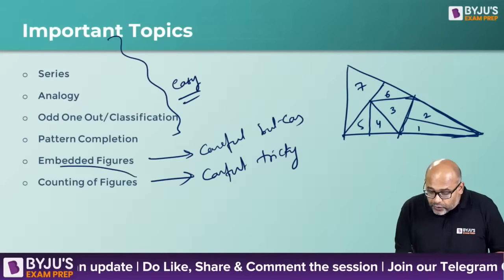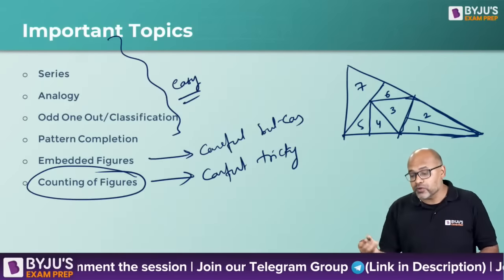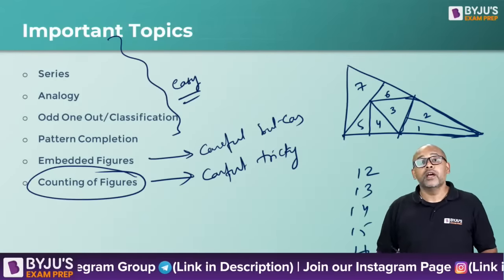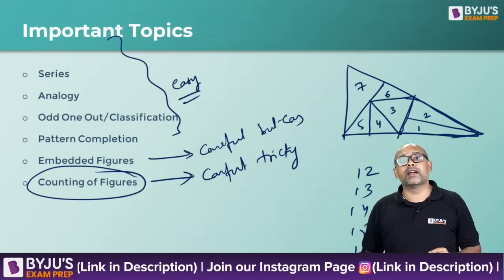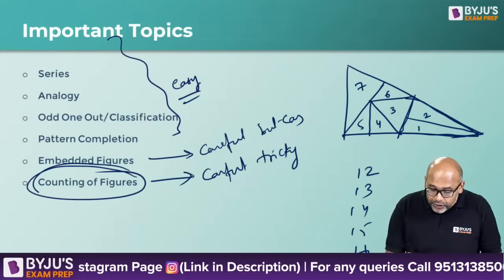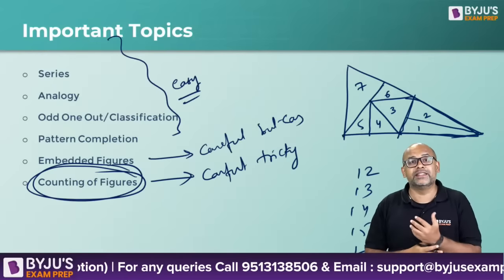So typically, if you're looking at counting of figures, be careful because the options will be like this: 12, 13, 14, 15, 16. Now, even if you miss one triangle, you'll get the wrong answer. So this is where counting of figures is tricky. So if I were in your position, and of course I'll be writing MAH CET anyway.